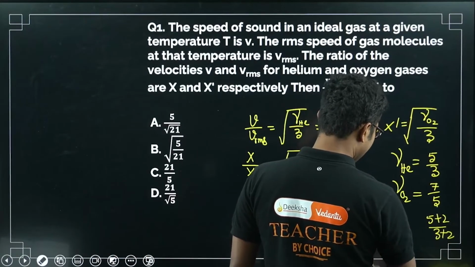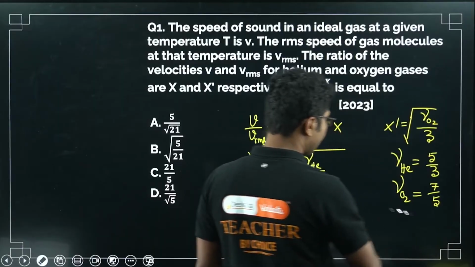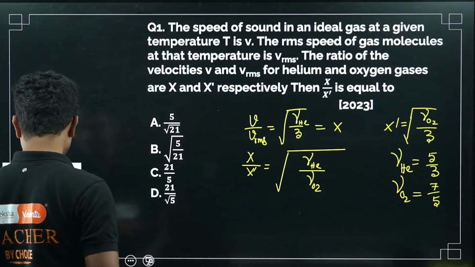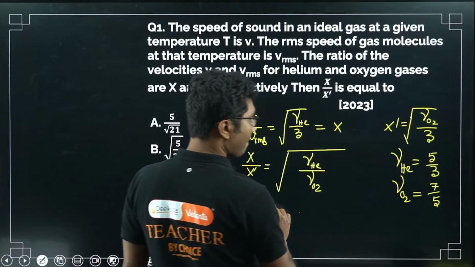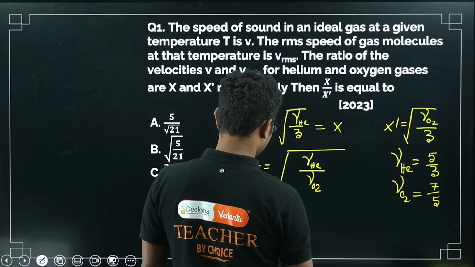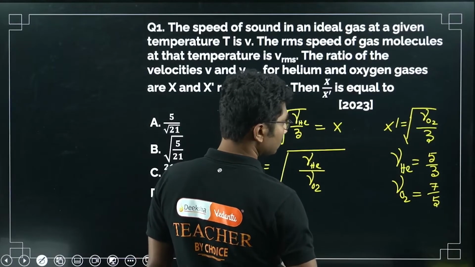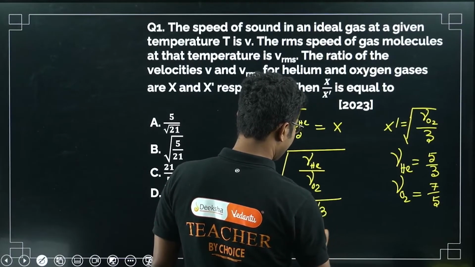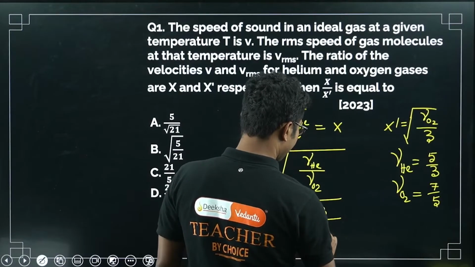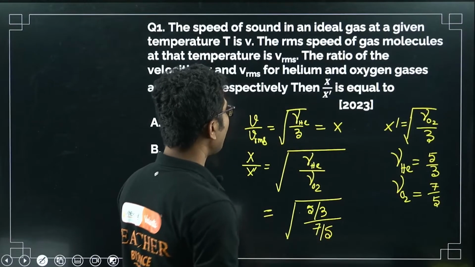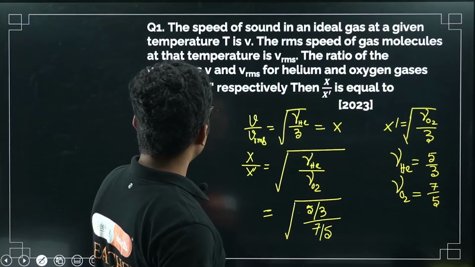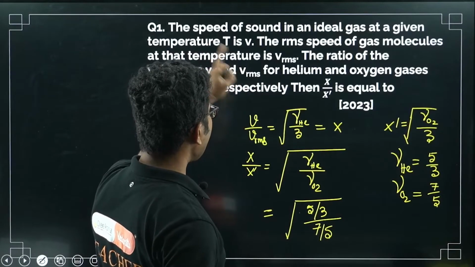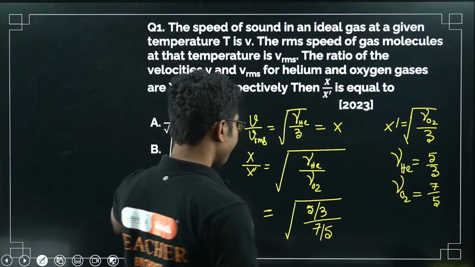Now we have to find the ratio of these two, so put the values. 5 by 3 divided by 7 by 5, for helium and oxygen, X and X dash. I hope I am doing it correctly.